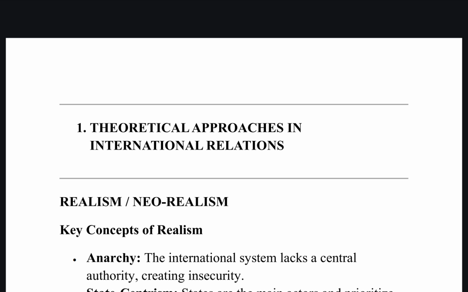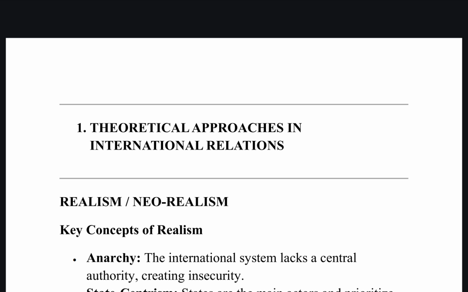So let's start. The first concept is theoretical approaches in international relations. In that, the first major point is realism and neorealism. In its intro, you can talk about what realism is. It is one of the enduring theories in IR, or international relations. It emphasizes the competitive or conflict-prone nature of the international system, that the main drivers of global politics are power and security concerns. And realists argue that the international system is inherently anarchic, meaning that there is no central authority to govern their behavior.